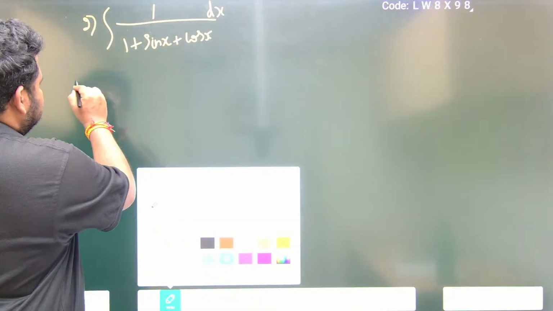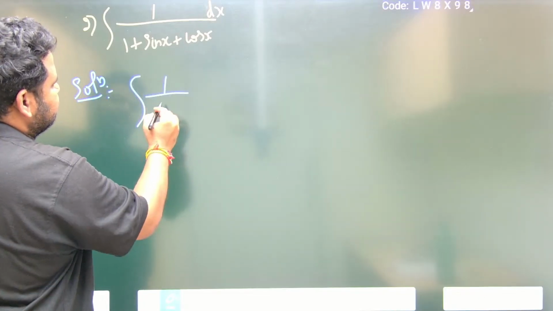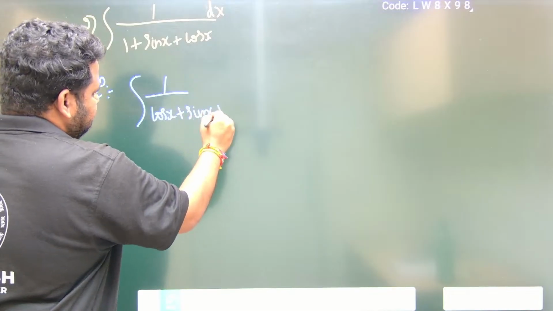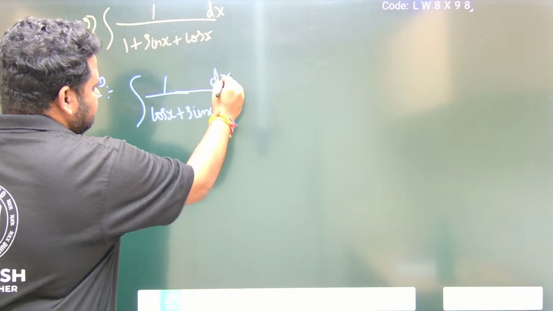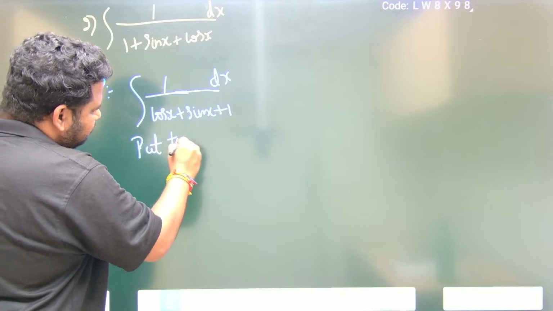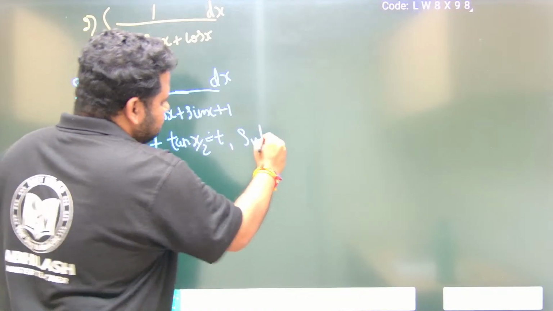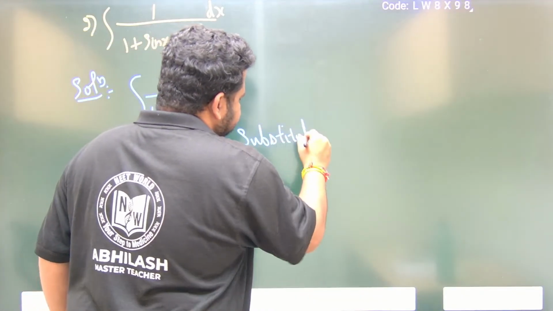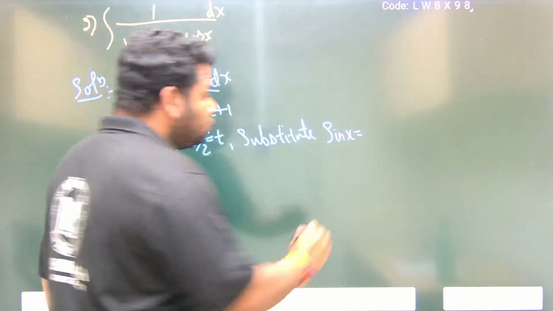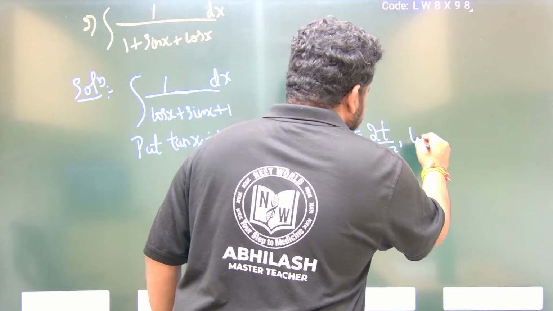So solution. We have to take the question: integral of 1 by, let us write it in the proper form, cos x plus sin x plus 1, dx. What will we do? Put tan x by 2 equal to t. Then substitute sin x and cos x. Sin x is equal to 2t by 1 plus t square. Cos x is equal to what?